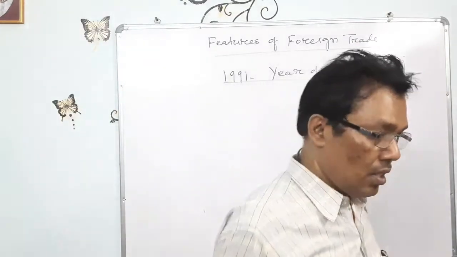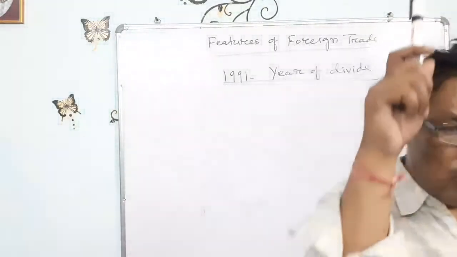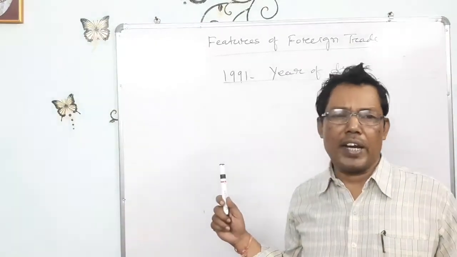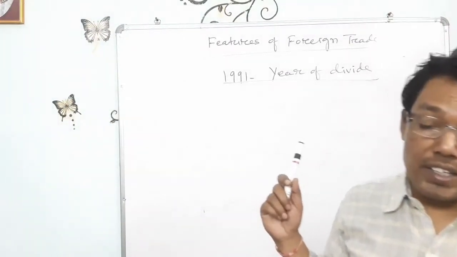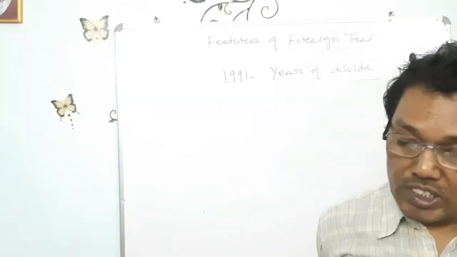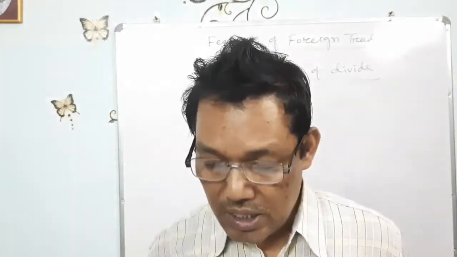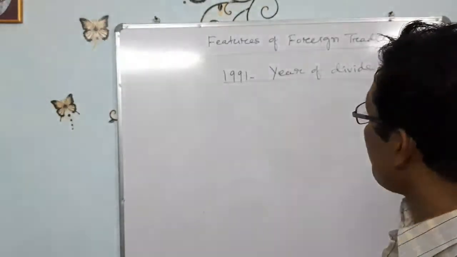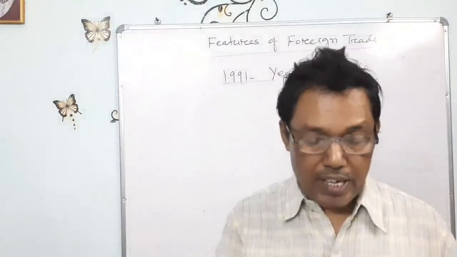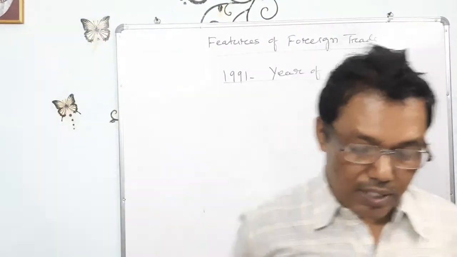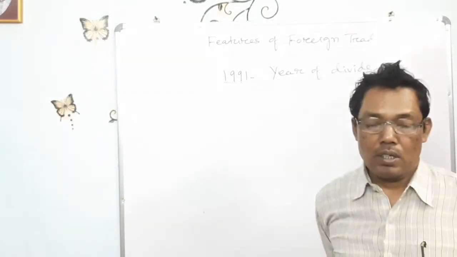But remember, 1921, when the population growth shifted to negative, is called the year of great divide. Don't be confused. So these are the inward strategies and outward strategies. Now I will discuss the problems of India's foreign trade during 1950 to 1991. What are the problems we are facing?